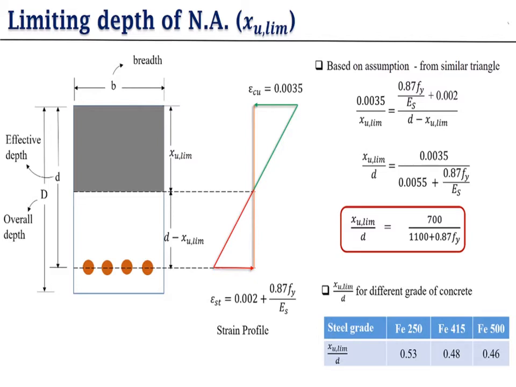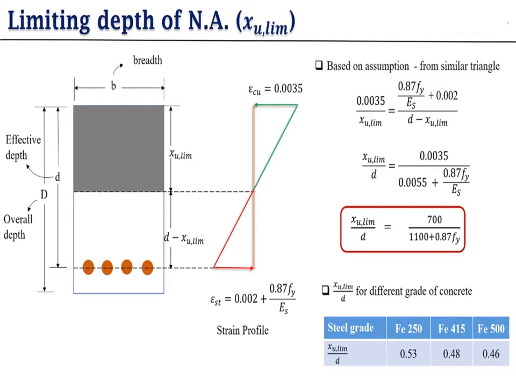For the WSM case, we have two depths, actual depth and critical depth. Here we change their names. Here we say Xu limit means limiting depth, and actual depth means critical depth is changed to the limiting depth. So here we find the formula for the limiting depth of the neutral axis. The same process we applied. Here we take Xu limit. In our WSM case, we take Xc or Xa, but in this case we take Xu limit.